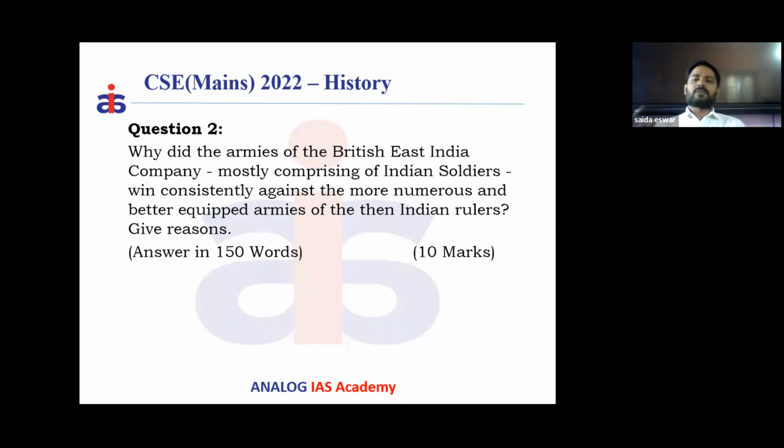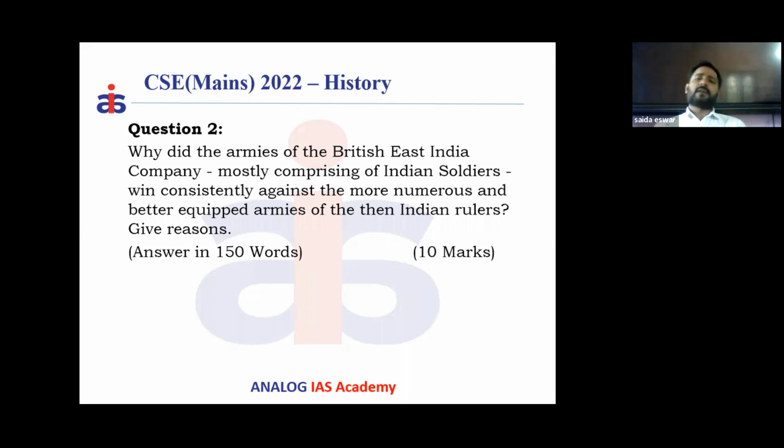They isolated Tipu by forging bonds with the Marathas and the Nizam, so they could prevent the Mysore people from getting help from the Marathas and Nizam. So it was sheer diplomacy that gave victories to the British East India Company soldiers. These are the three.